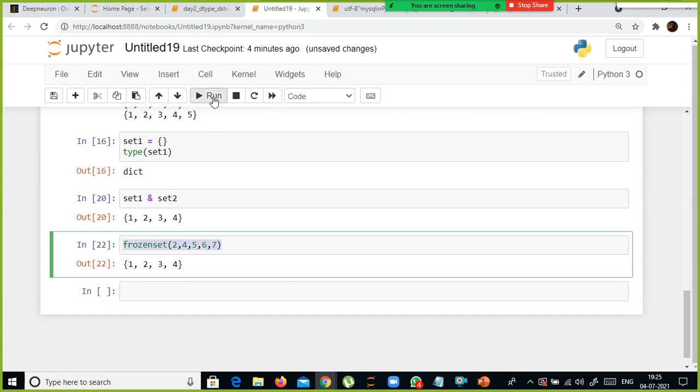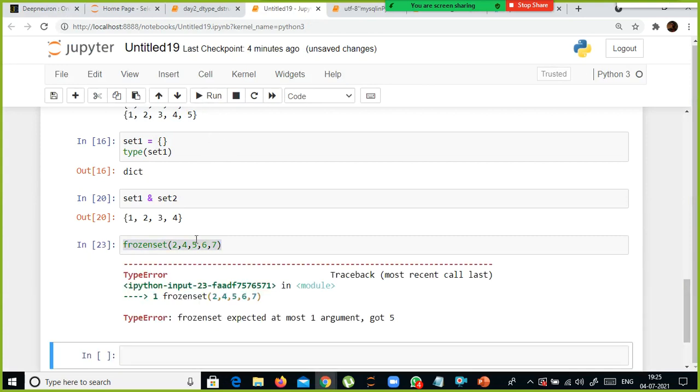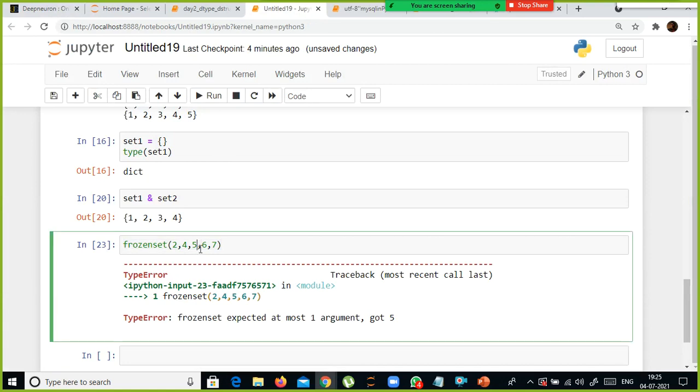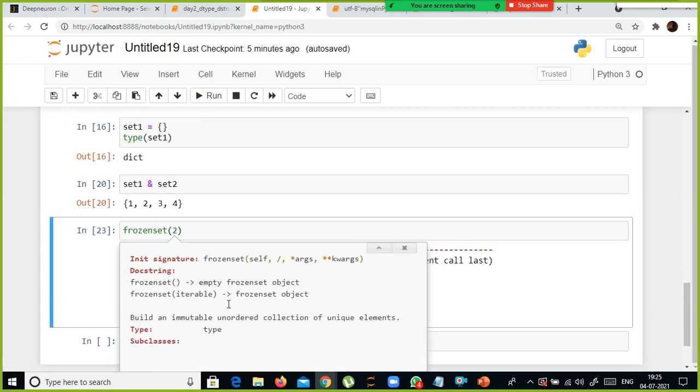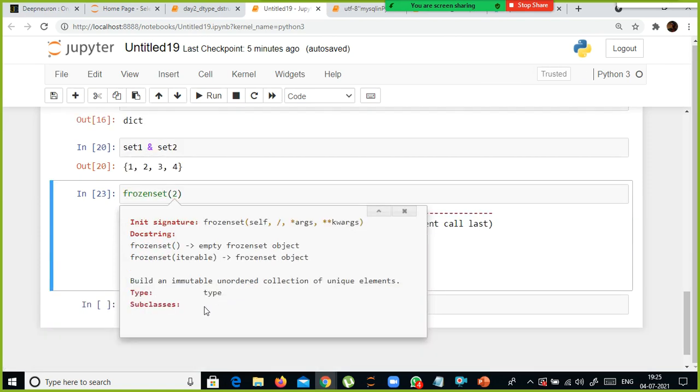So this is your frozen set, and expected at most 1 and got 5. Okay. See, if you don't know the syntax and you remember only the function name, just keep the cursor followed by the open parenthesis and use shift tab. Look here, shift tab gives you the syntax of this one: empty frozen set object, frozen set iterable.